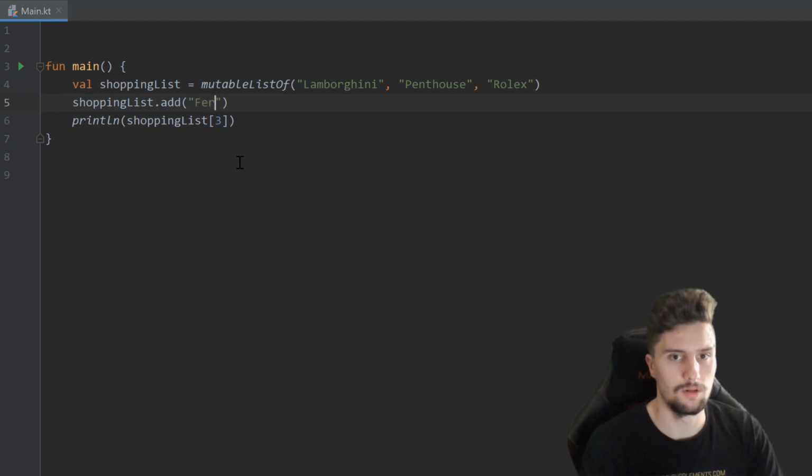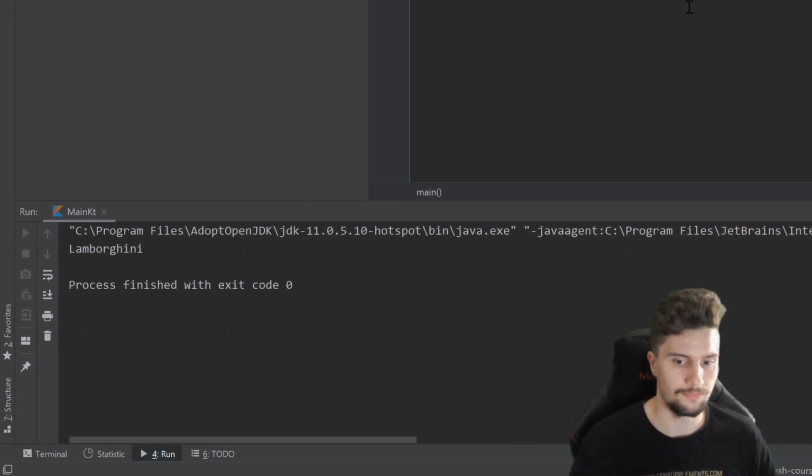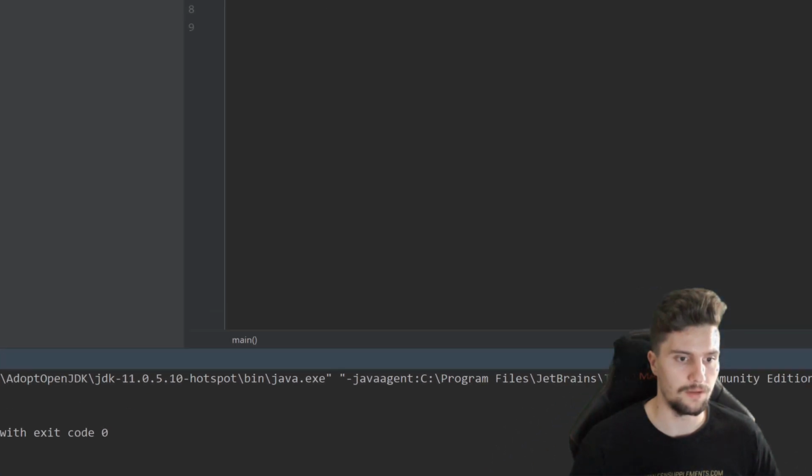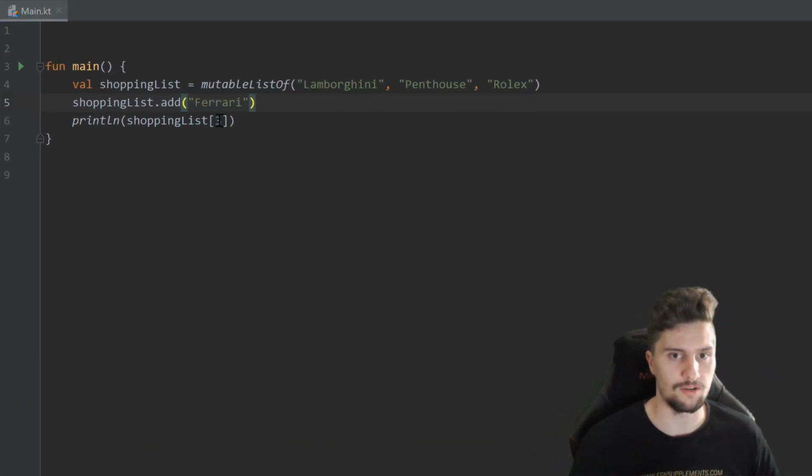So for example, a Ferrari. And now if we run this, you can see that it will print Ferrari, because that is now at the index of 3. So otherwise it would crash if we wouldn't have added this item here. But since we did, the list actually has the index 3, and then we can print it afterwards.